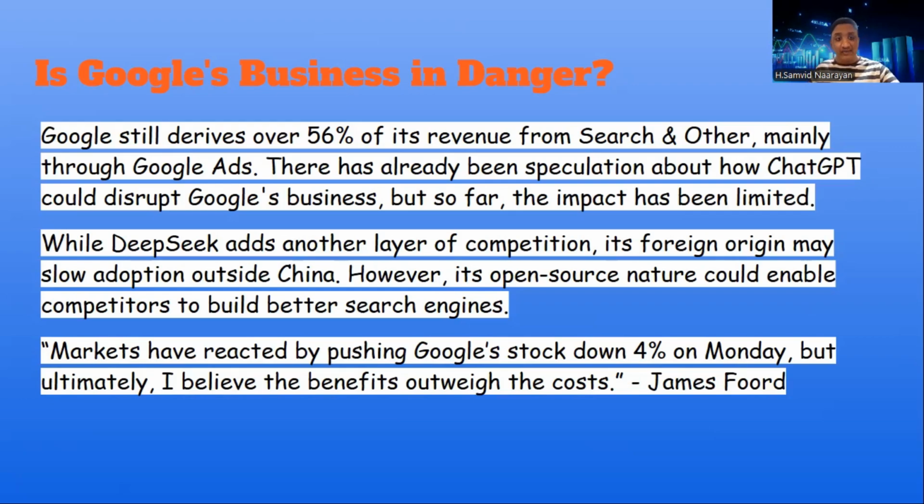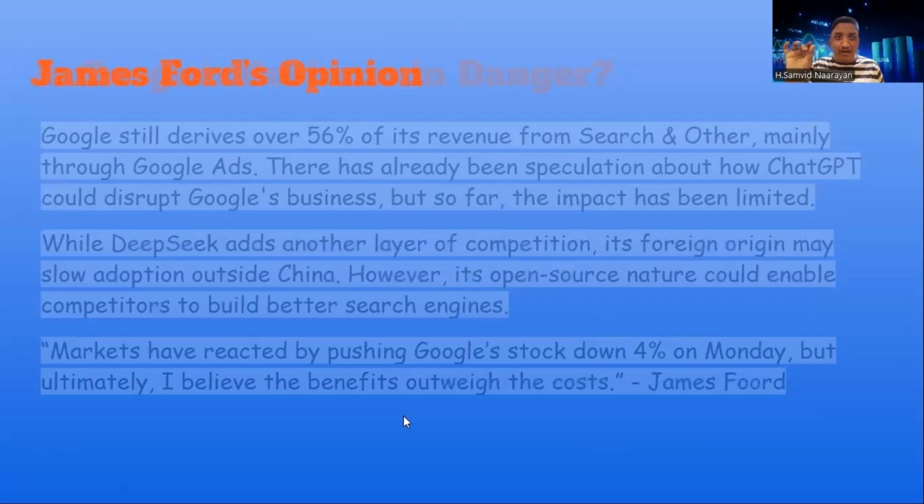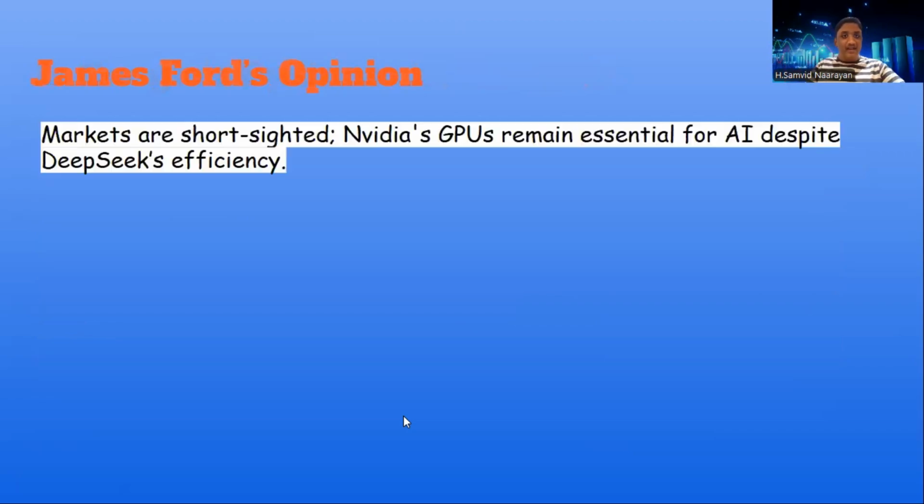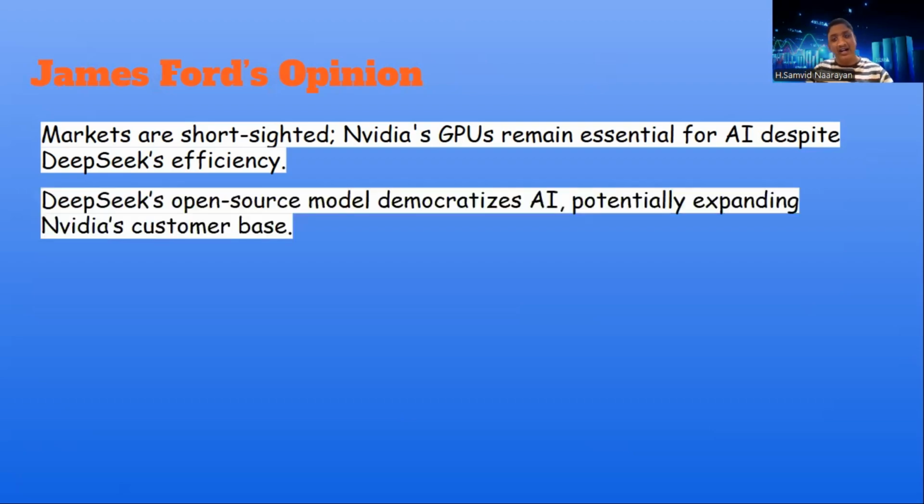James Ferd, who has stated that markets have reacted by pushing Google stocks down 4% on Monday. But ultimately, he believes that these benefits outweigh the cost. Let's explore his opinions even more, where in the first point he states that markets are often short-sighted. That is, NVIDIA's GPU may remain essential for AI despite DeepSeek's efficiency.